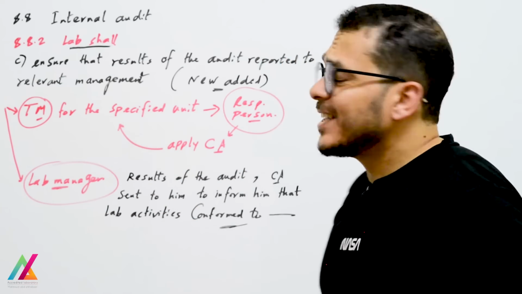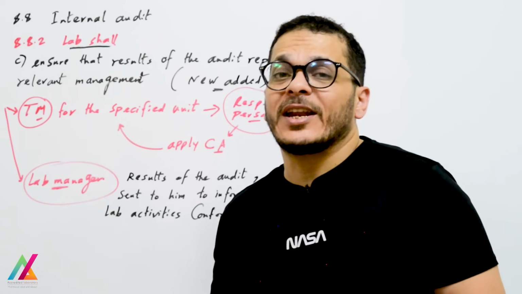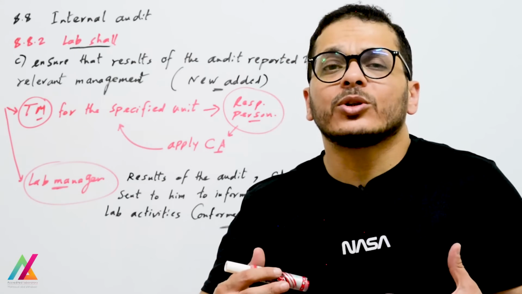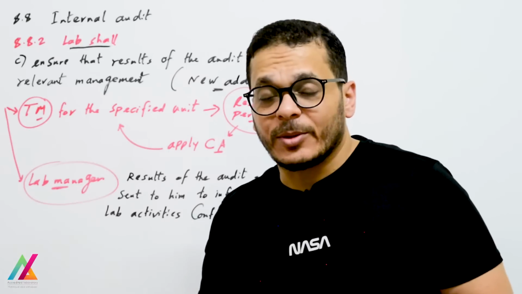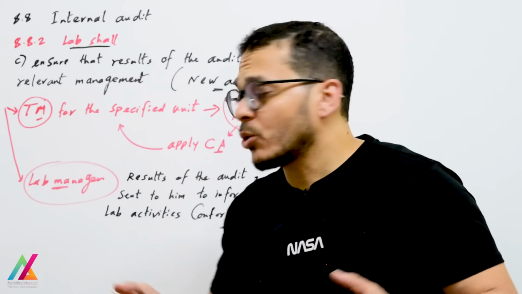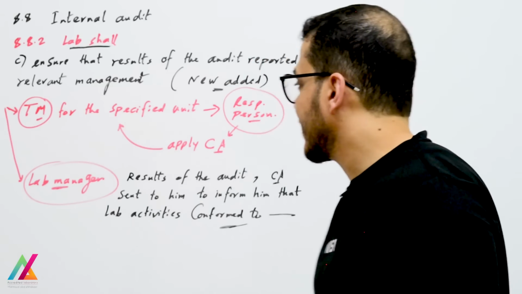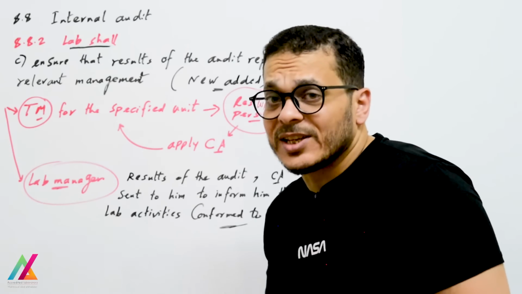And also this audit report shall be sent to the lab manager to inform him about the effectiveness of the quality management system, and to inform him that all lab activities inside the organization conform to the lab's own requirements and to ISO IEC 17025, 2017 edition.